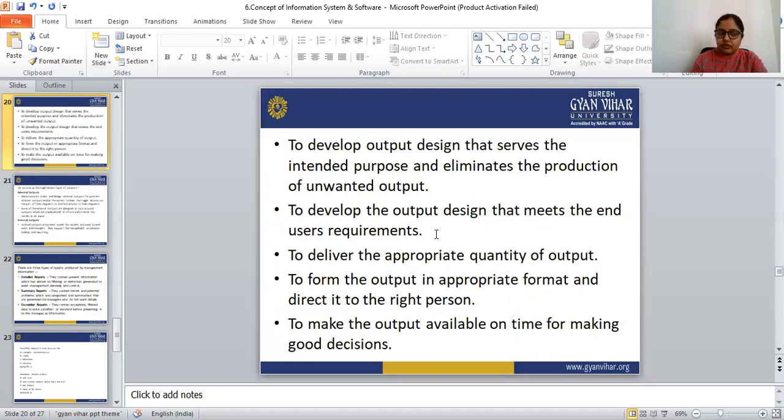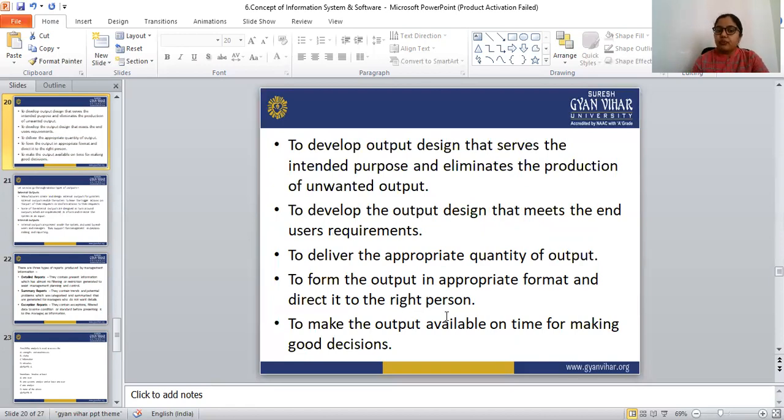Then the next objective is to form the output in an appropriate format. Formation of the output in an appropriate format and direct it to the right person. The fourth objective is to form the output design in an appropriate format and direct it to the right person.